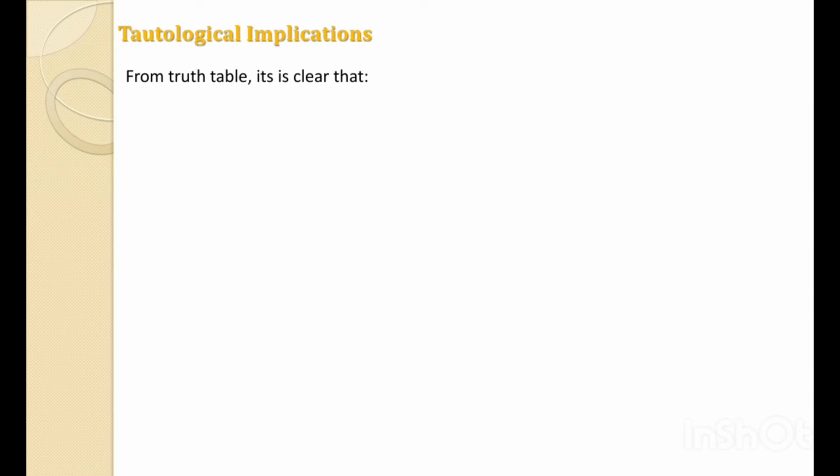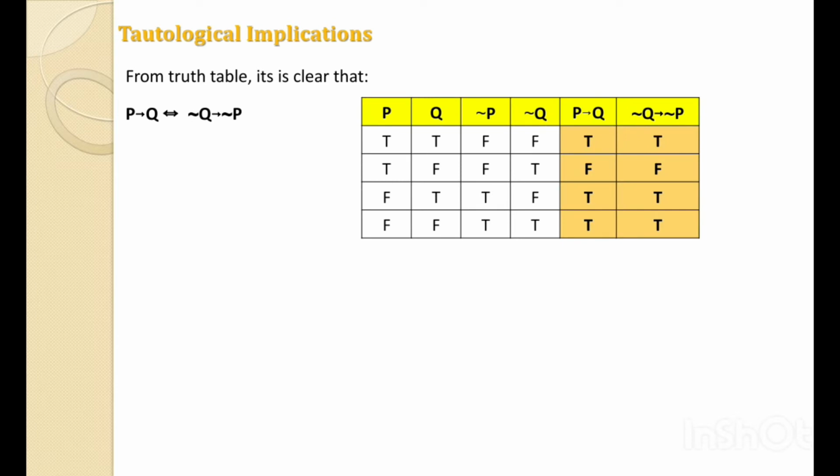From the truth table, we can show that P implies Q is logically equivalent to not Q implies not P. In the truth table on your screen, we have the two variables P, Q. We have found not P, not Q, then P implies Q and not Q implies not P. From the truth table, it is clear that P implies Q is logically equivalent to not Q implies not P.